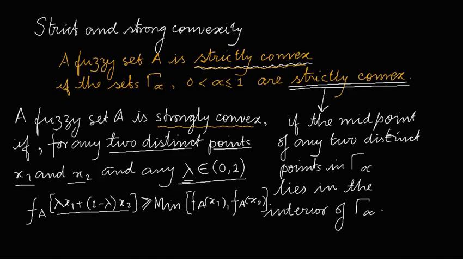Similarly, if A and B are strictly convex, then their intersection is also strictly convex. And if A and B are strongly convex, then their intersection is also strongly convex.